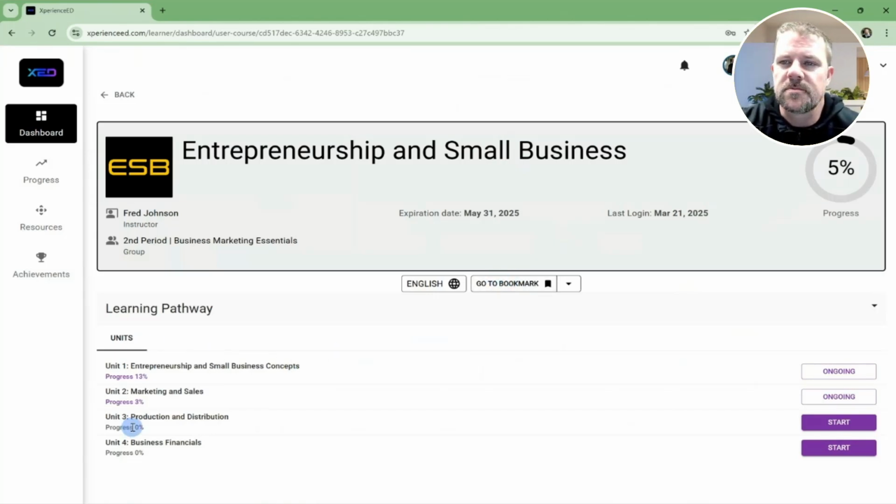And here you'll see the course broken into 4 units. Some of our courses are broken into 5, 6, or more units. And each unit is broken into individual lessons, and those lessons are broken up into tasks. So as an example, I'm going to slide into Unit 2 here. Before I do, I'll show you that you also have progress indicators for each unit. Over here on the left side, indicating your percentage for that particular unit. And on the right, if you've started something, it'll say ongoing. It'll say start if you haven't begun yet.